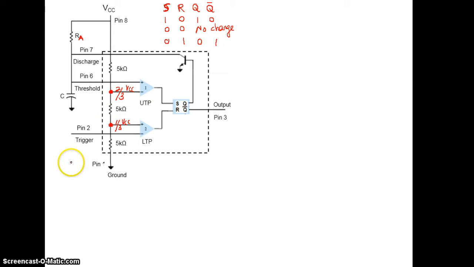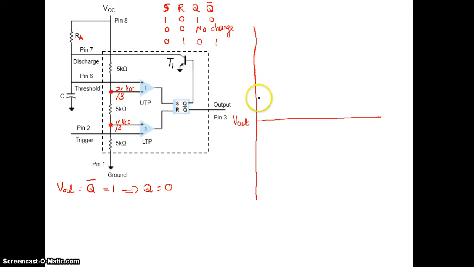First, I am going to assume that your output Vout is nothing but Q bar. We can see that Q bar we are taking as the Vout. So assume initially that Q bar is equal to 1. That implies that Q is equal to 0. So Q bar is 1, I am marking my output as now high.